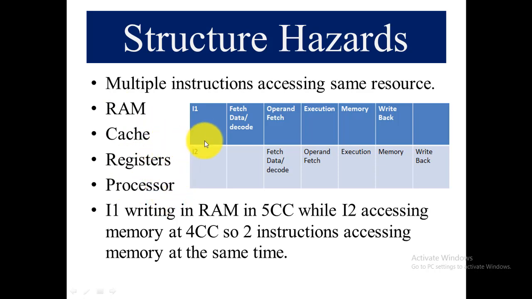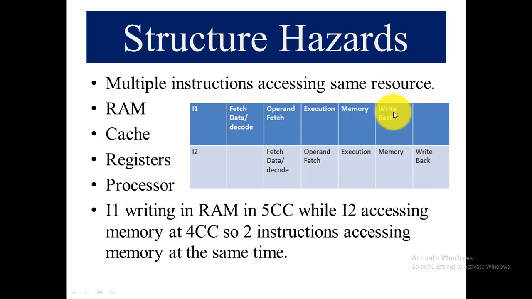For example, in instruction 1, the first stage is fetching data, operand fetch is the second stage, the third is execution, in the fourth stage it needs memory to write back, and in the fifth it writes the output. So instruction 1 writes in RAM in the 5th clock cycle, right?